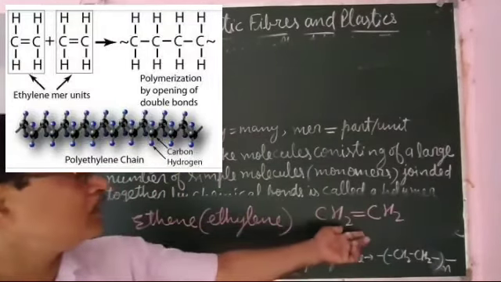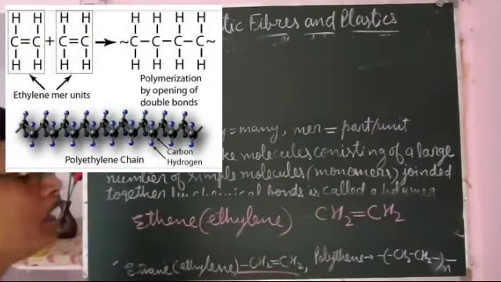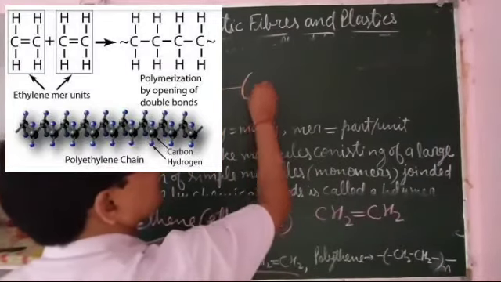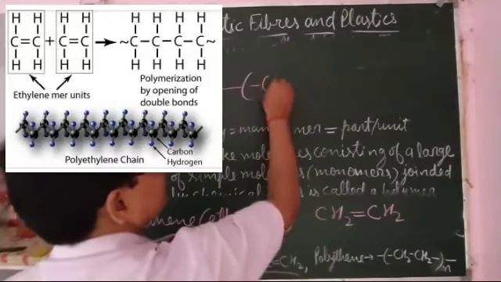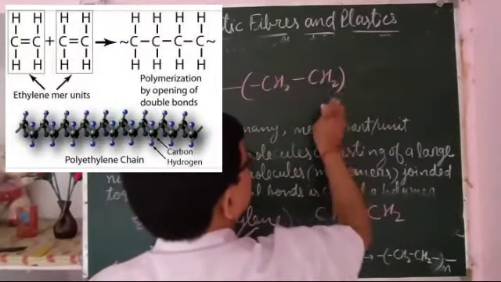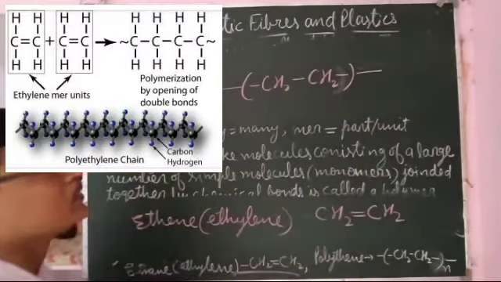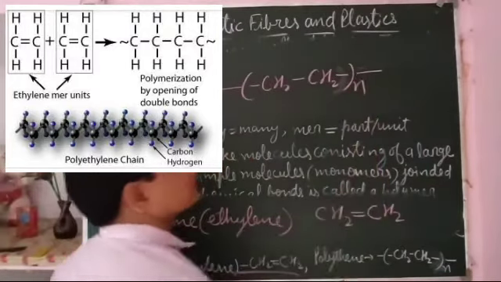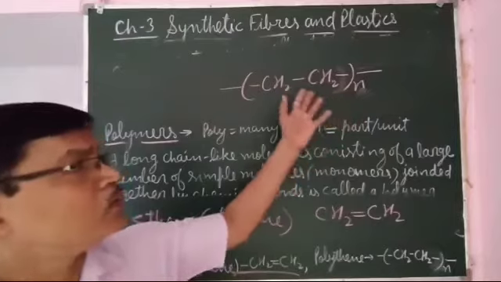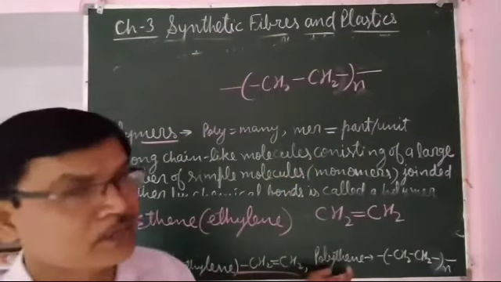This is the simple molecule, that is the monomer in case of polythene. And the molecule of polyethylene is made up of many ethene molecules. A number of ethene molecules are joined together by chemical bonds and form polyethylene.